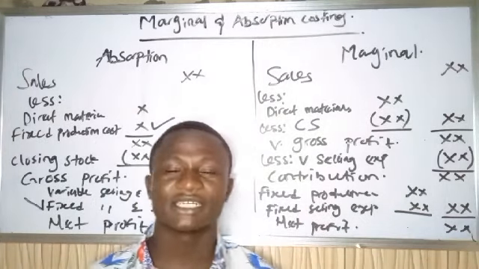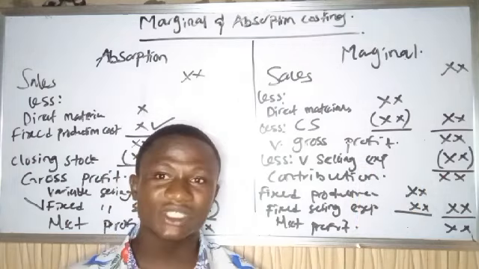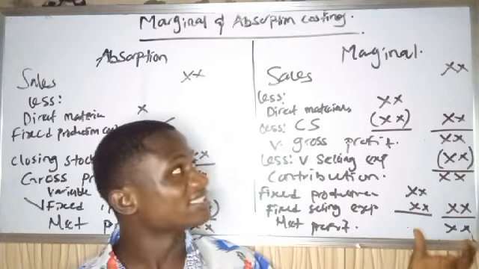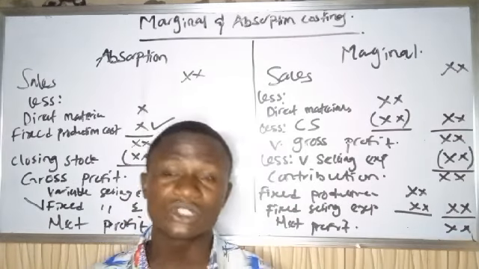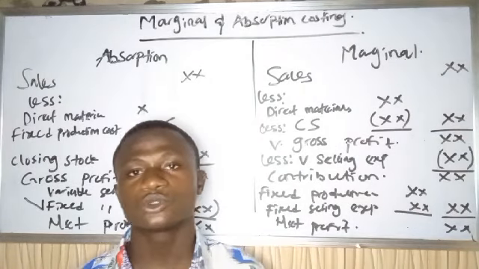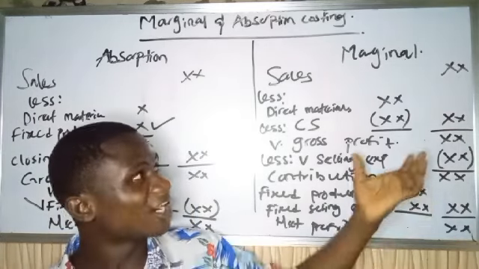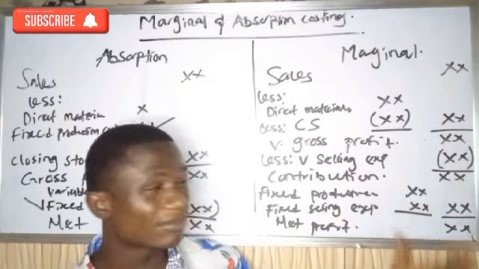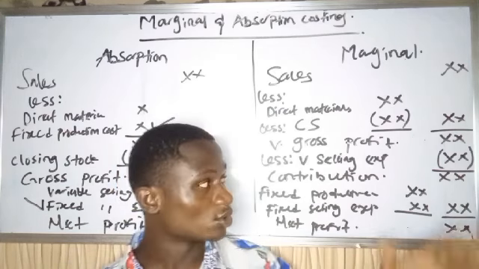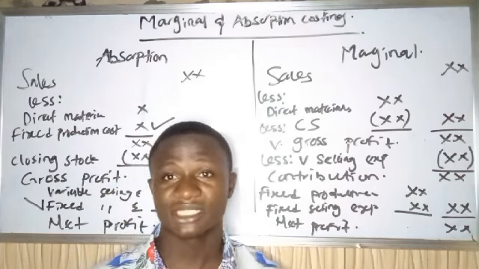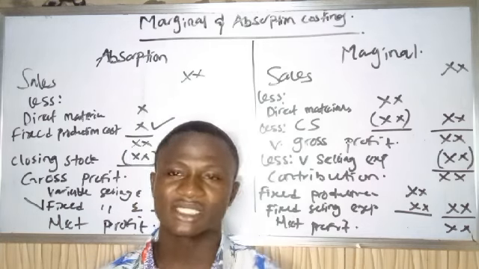Yes, when we take an example question, you will see it clearly. The valuation of our closing stock always makes our net profit in marginal costing and our net profit in absorption costing not be the same in most cases. So we take a good question and we see. And in our subsequent class also, I'm going to be explaining how we make decisions using marginal costing, because not only something like this do you come across in marginal costing, you come across decision questions also. So let's take a question.